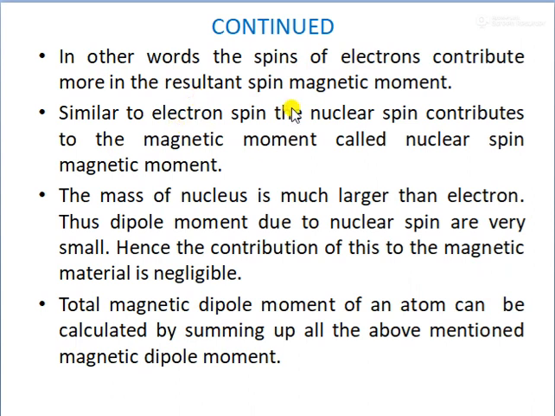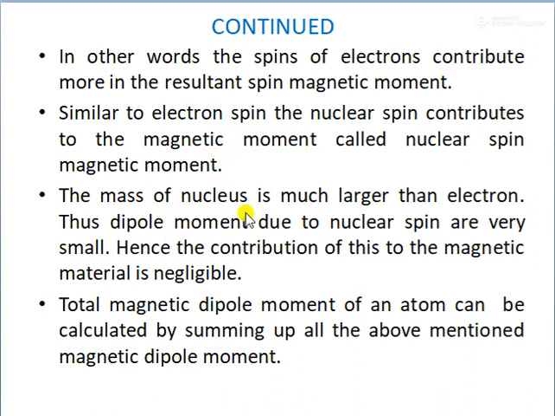Similar to the electron spin, the nuclear spin contributes to the magnetic moment, called the nuclear spin magnetic moment. So out of the three, there is also a nuclear spin contribution other than the electron spin.